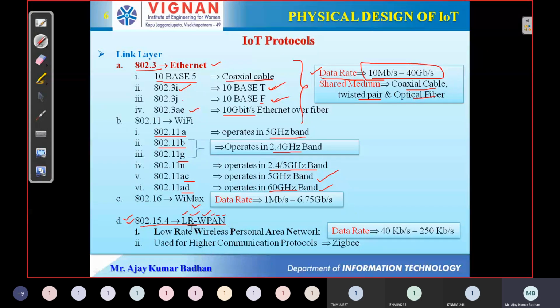It's wireless. But the most important thing here is this particular portion, LR, low rate. So this low rate is nothing but whatever data is getting transmitted, the data rate is very small. You can see here also, it's 40 kbps to 250 kbps. If you talk about Ethernet, it is 10 Mbps to 40 Gbps. But whereas here, the minimum is in KB and even the maximum size we can transmit is also in KBs. Okay, the best example for this is Zigbee.